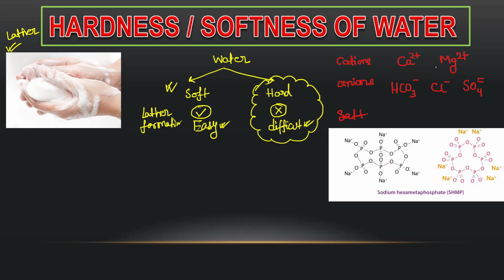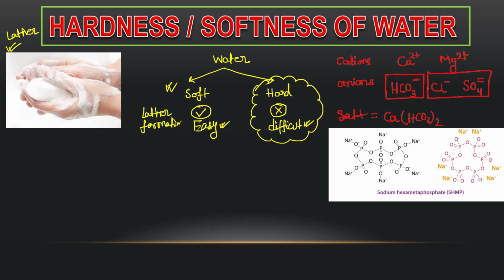I am just writing a few names. Another I am writing with bicarbonate, another one with this. For example, if I combine calcium with bicarbonate, then it will be called calcium bicarbonate. As calcium is 2+, two units of anion will be required, because there is one negative charge only. So to neutralize two positive charges, we will need two sets of this anion, right? So Ca(HCO3)2 will be the formula of calcium bicarbonate.